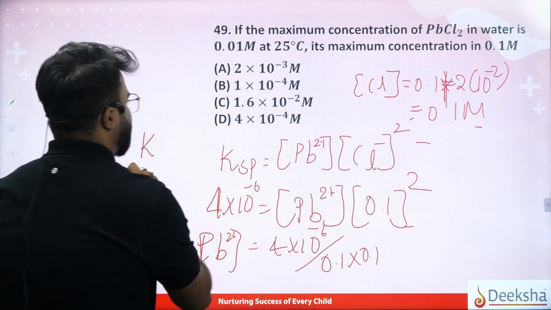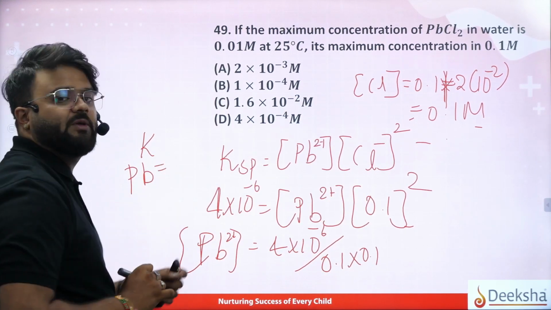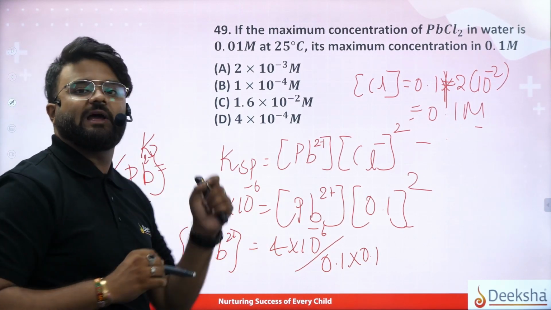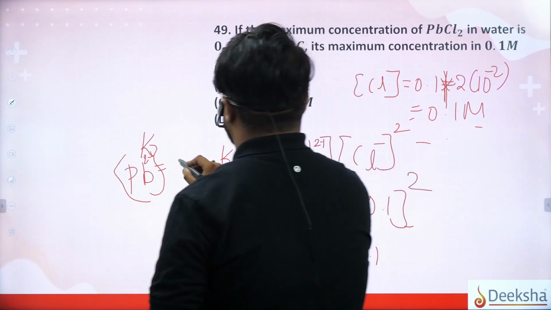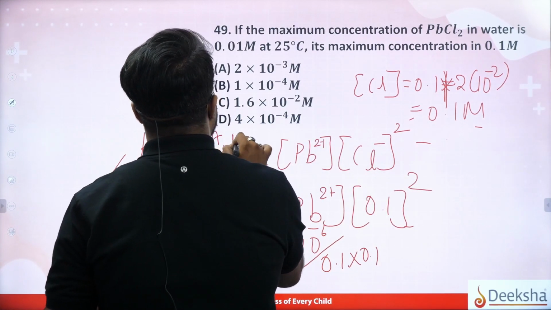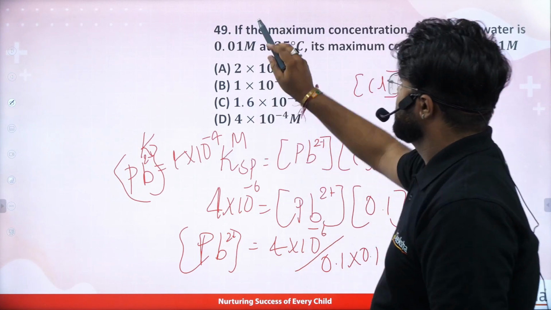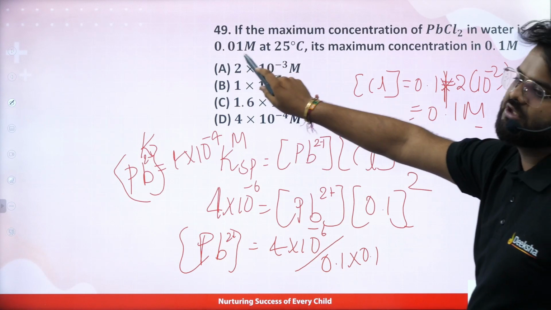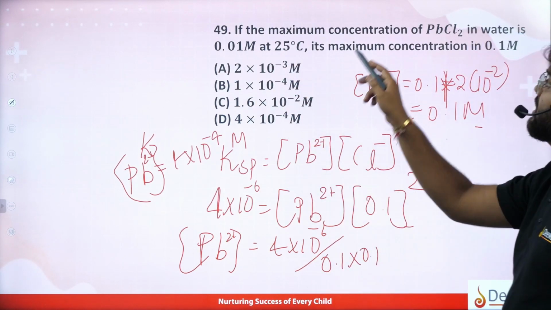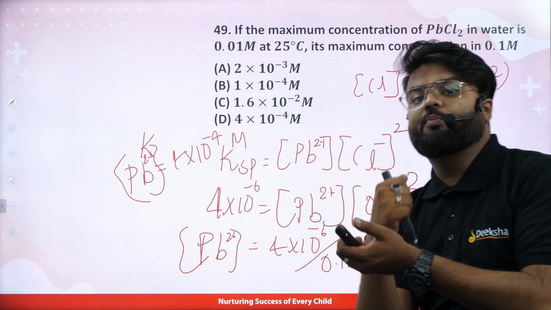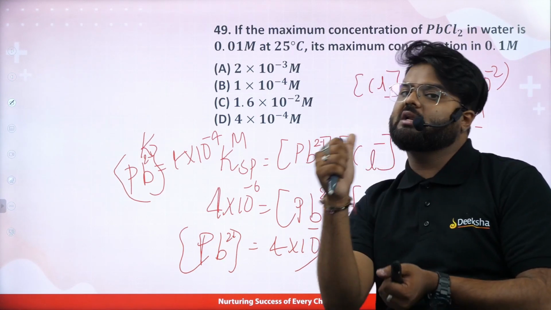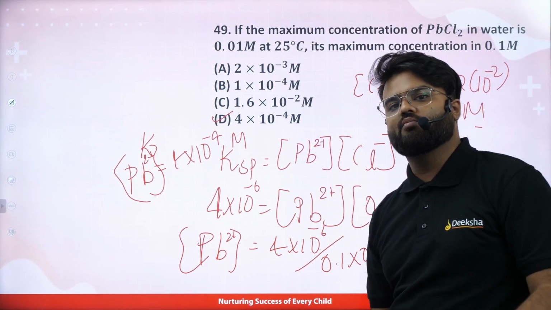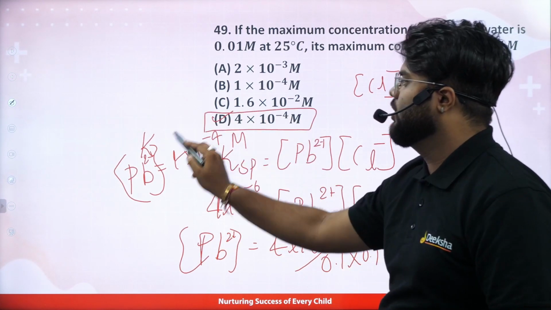If we calculate this, what Pb value do we get? The concentration of Pb2+ is nothing but 4 into 10 to the power of minus 4 molar. So this is the concentration they are asking. If the maximum concentration of PbCl2 in the water is 0.01 molar at 25 degrees Celsius, then we see what the maximum concentration is in 0.1 molar. That will be 4 into 10 to the power of minus 4 molar. Okay, so your option D will be your right answer.